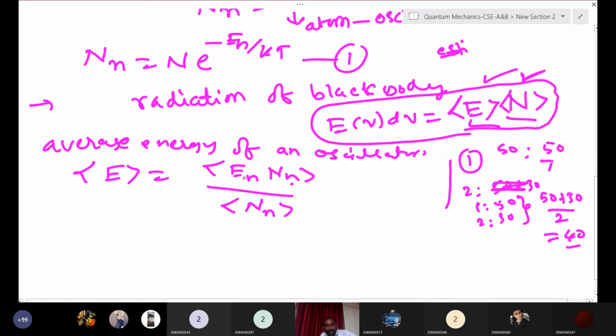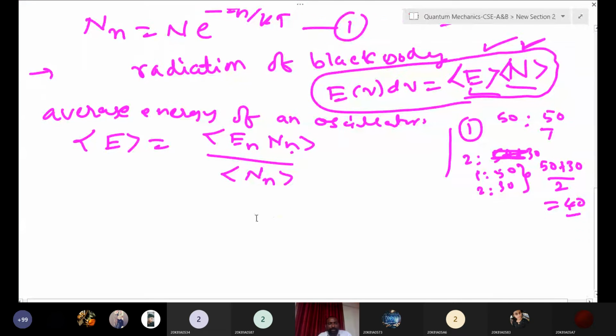So here also, total energy and number of atoms or number of oscillators in a system, you have to divide. That is why we are dividing here. Now we will rewrite this expression. If I remove this average, I can write summation, n is equal to 0 to infinity, of En Nn.